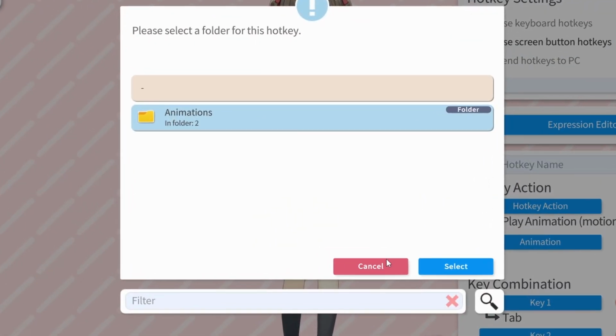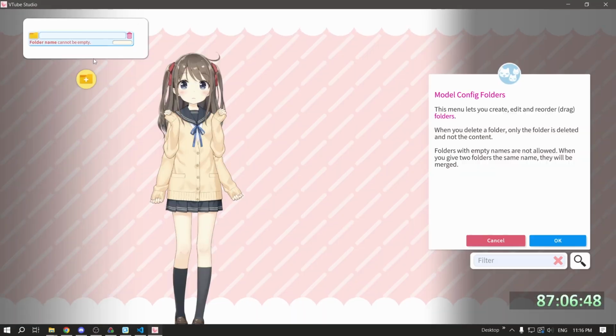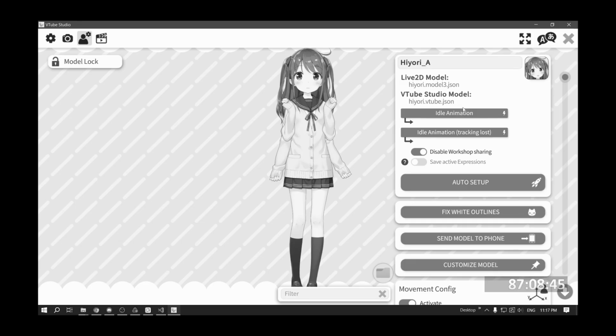Show me what's in the folder! Oh my god, I'm gonna lose it. All I wanted to do was get rid of Hiyori's arms. Hey, yo, what?